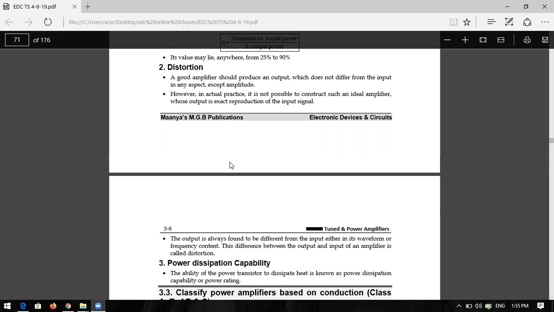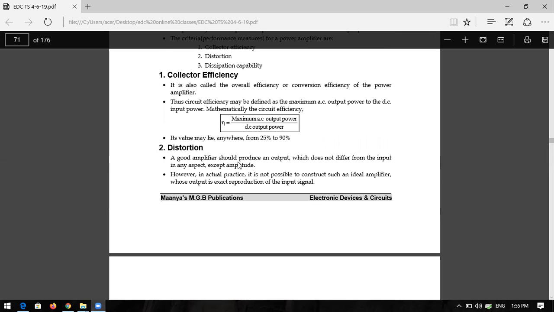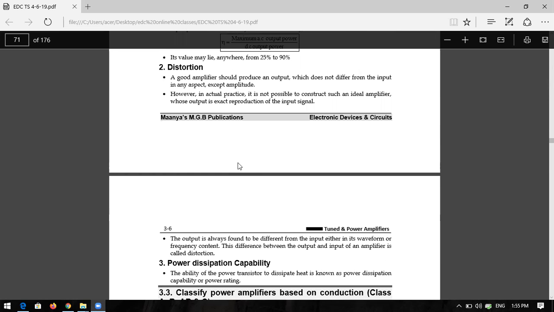You can't completely eliminate the distortion in power amplifiers. In the voltage amplifier, you can easily eliminate the distortion because the distortion added is very little. Whereas in the power amplifier, the distortion is very high. So you can't completely remove the distortion in the power amplifier stages. Okay.